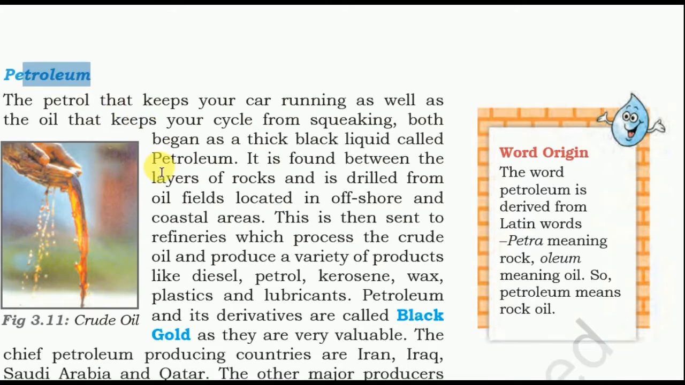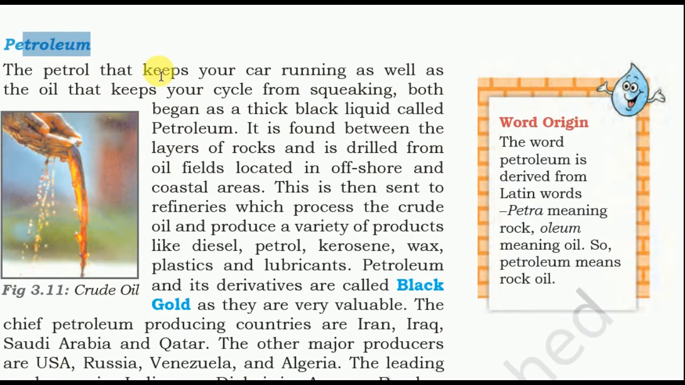Petroleum. The petrol that keeps your car running, as well as the oil that keeps your bicycle from squeaking, both begin as a thick black liquid called petroleum. So what is petroleum? The word petroleum is derived from the Latin word petra, meaning rocks, and oleum, meaning oil. So petroleum means rock oil.